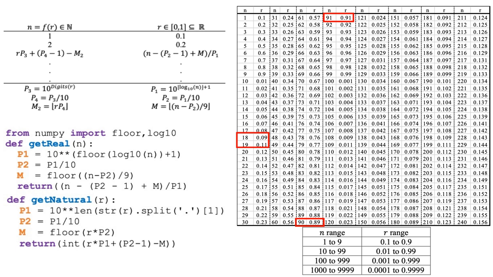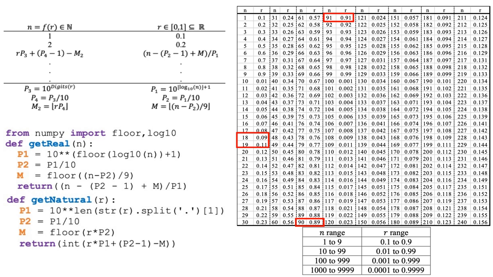Countably infinite sets can be put in a one-to-one mapping with the natural numbers, 1, 2, 3. Cantor proved with a diagonalization argument that the set of real numbers on an interval from 0 to 1 is uncountably infinite. This seems wrong to me, so I created a one-to-one mapping for this real number interval to the natural numbers. The mapping can be expressed in two equations, one for the forward operation and one for the inverse operation.